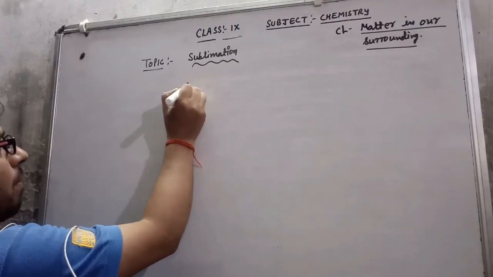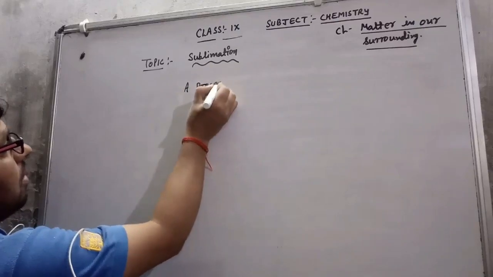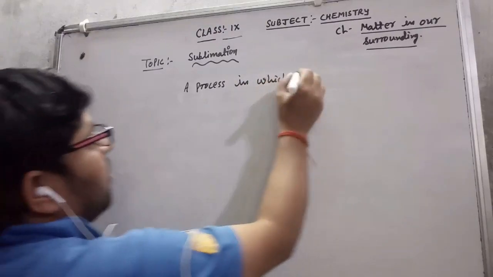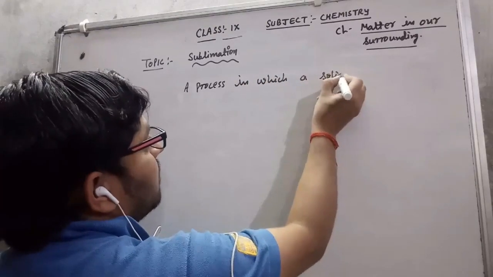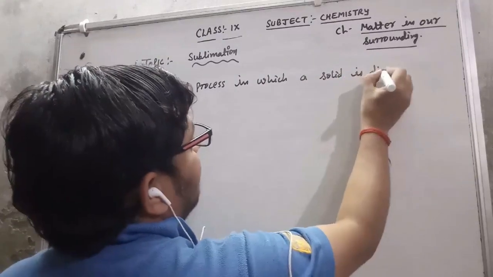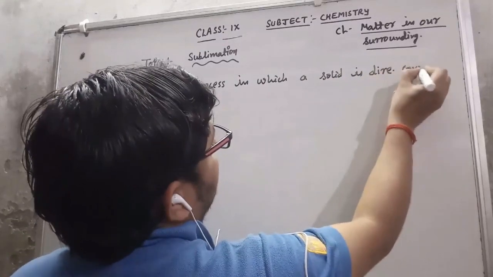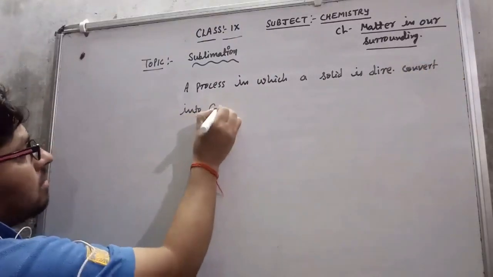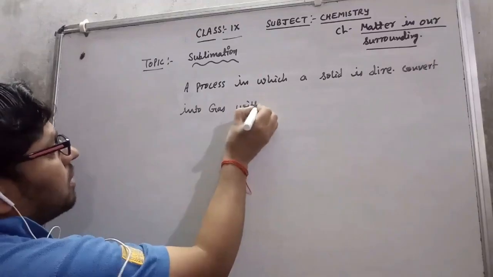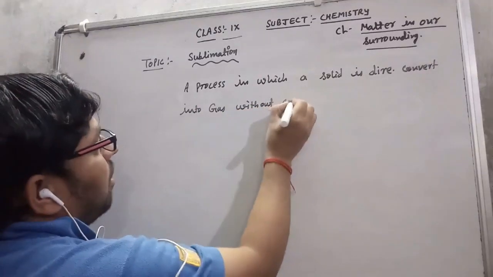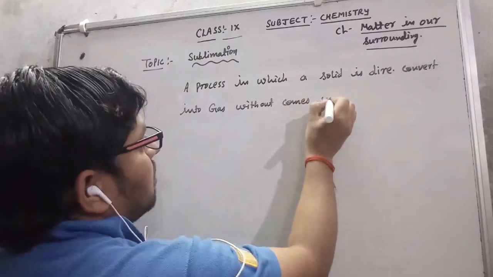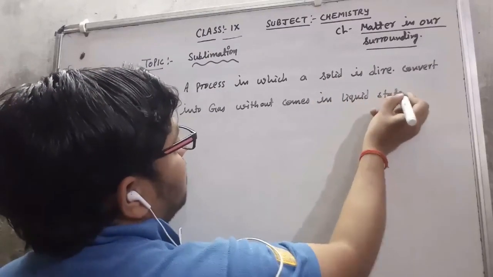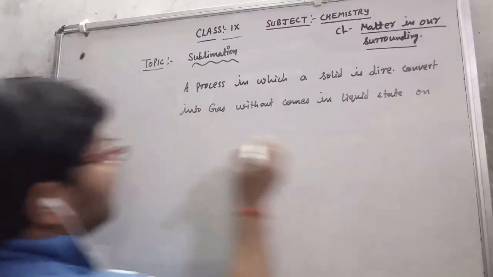Sublimation is a process in which a solid is directly converted into gas without coming into the liquid state on heating.